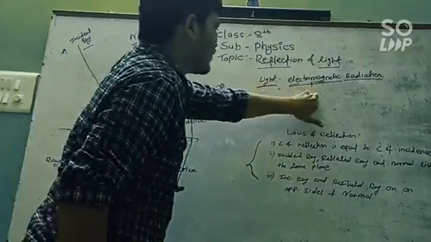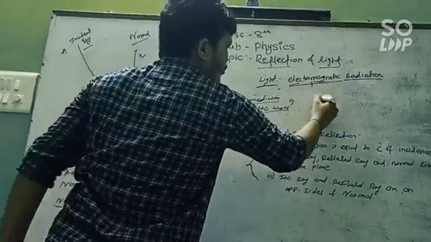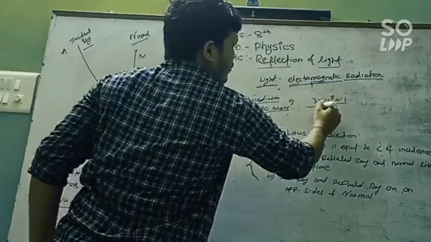Now light is electromagnetic radiation. It is a form of wave. Which form of wave? That is the transverse wave. Now the speed of light in vacuum is 3 into 10 to the power 8 meters per second. This is the speed of light.